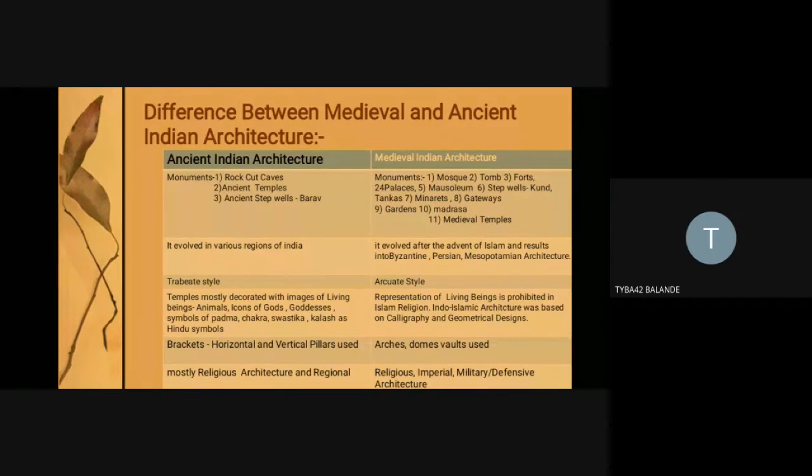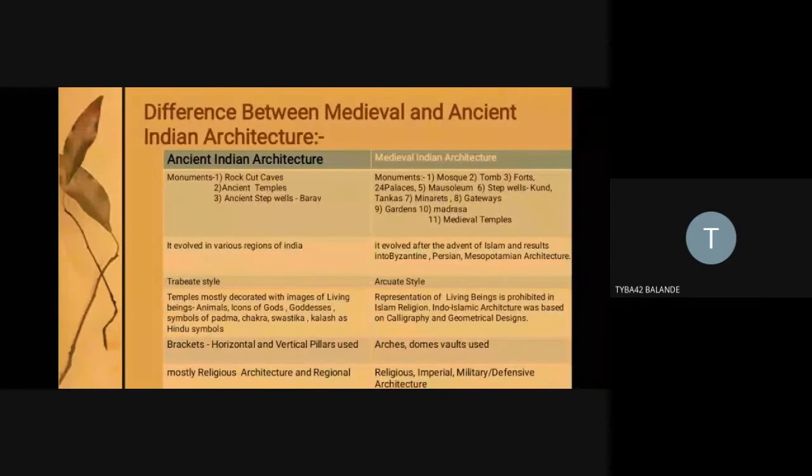The architecture which was launched on Indian soil came because of the introduction of a new religion. It was a religion from the West, from the Middle East, resulting in Byzantine, Persian, and Mesopotamian architecture.